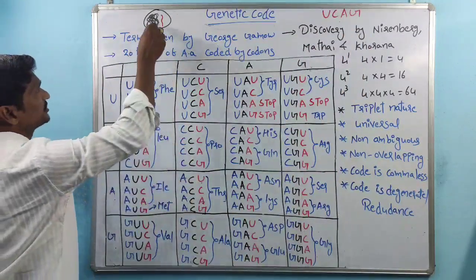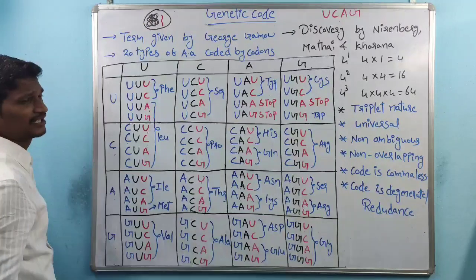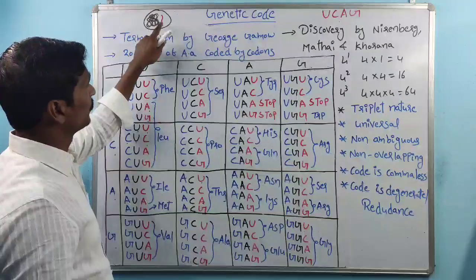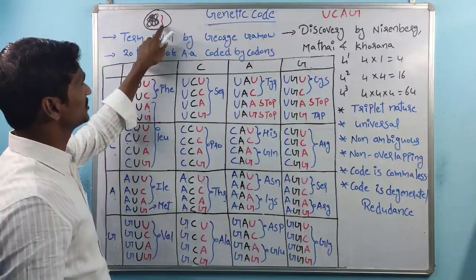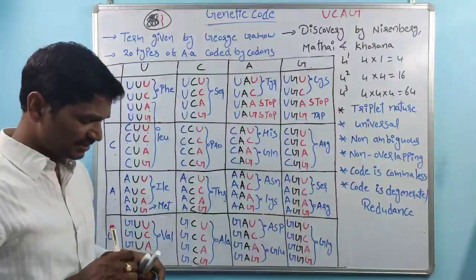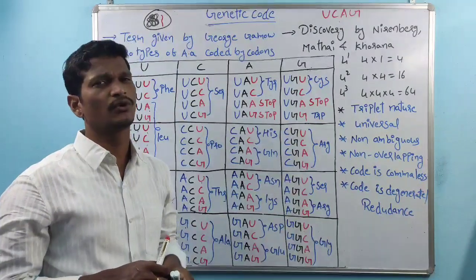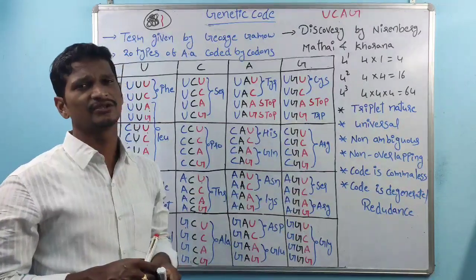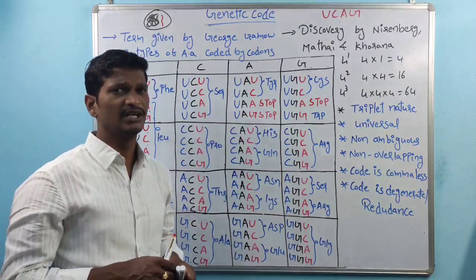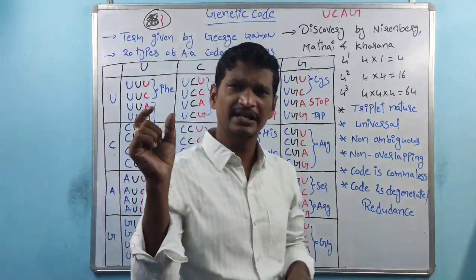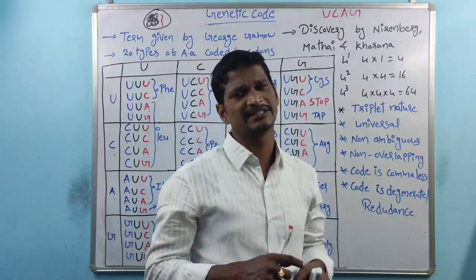So this is the nucleus. The nucleus contains the genetic material, that is the DNA, and DNA is involved in the transcription process. It produces the mRNA. mRNA contains the message in the form of codons. That mRNA enters the cytoplasm and is involved in the protein synthesis process, meaning that mRNA contains codes for amino acids.